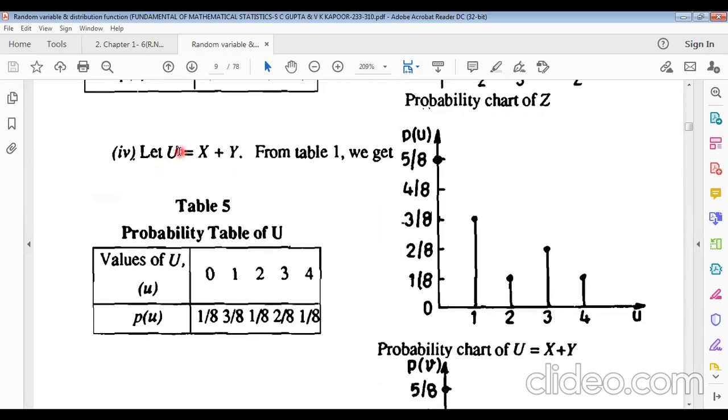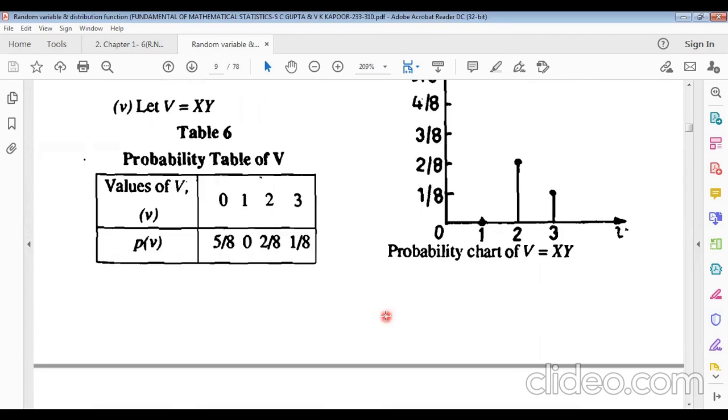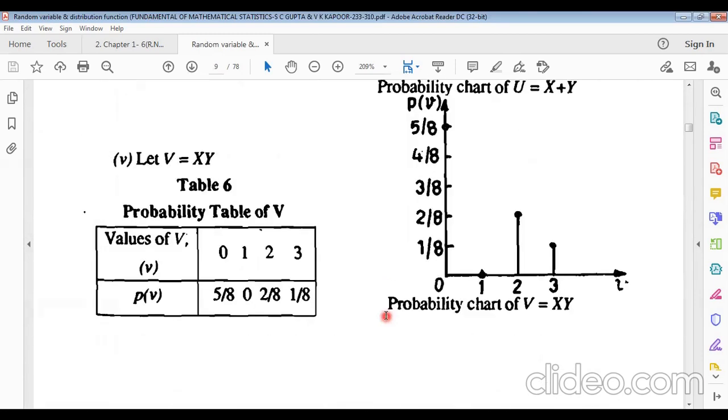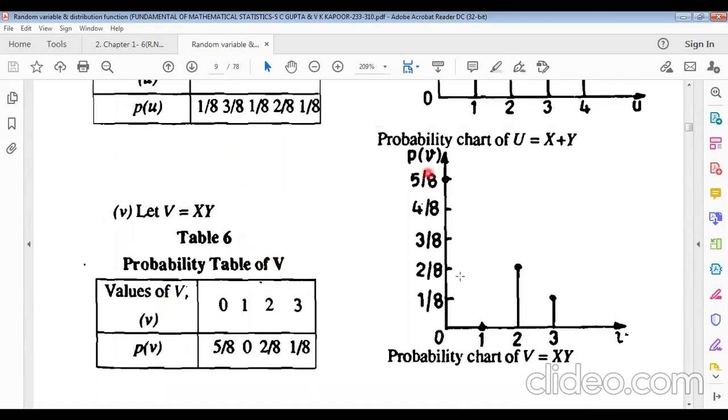Taking u equals x plus y, for the individual random numbers we can get the probability of each one: favorable space divided by total space gives the probabilities. So for xy also, taking b equals xy, we can find the probability of b for each random value. This is the chart.